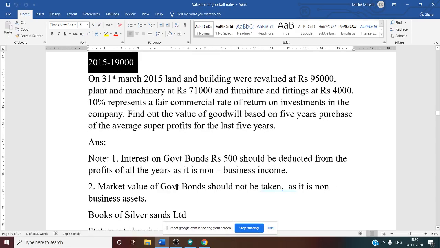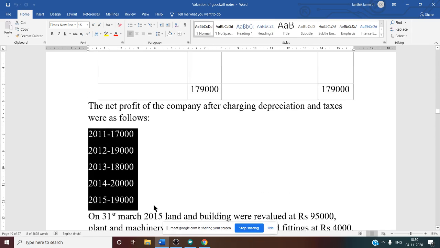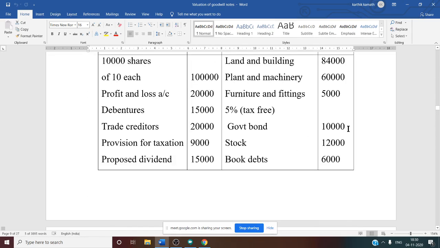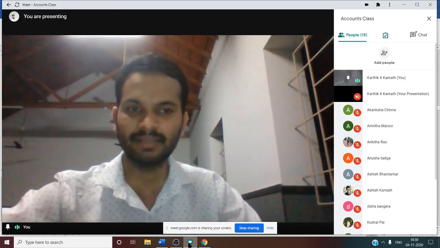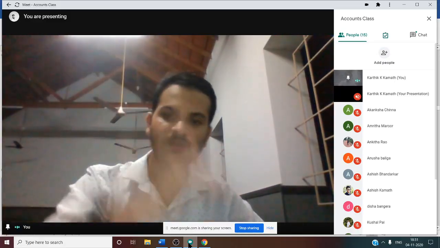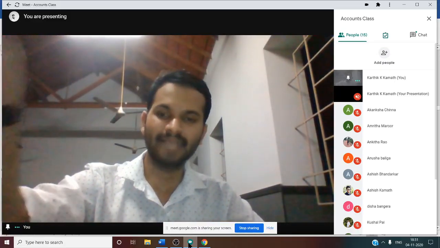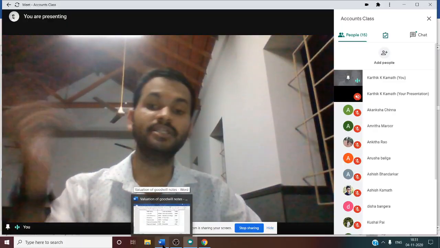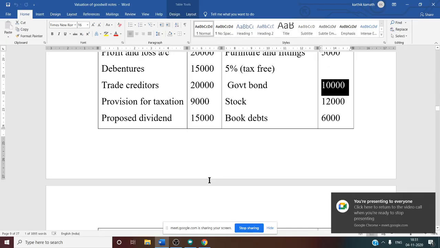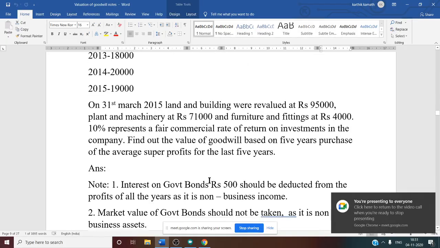Yes. Next, market value of government bond should not be taken as it is a non-business asset. So here the market value of government bond is nothing but whatever they have given in the balance sheet, 10,000. So this itself is the market value. Why? Because in the adjustment they have not mentioned any other information, isn't it? So whatever is given on the asset side of the balance sheet becomes the market value. So that we should not consider, because it's a non-business asset. Yes. So now after knowing all these things, we need to calculate.